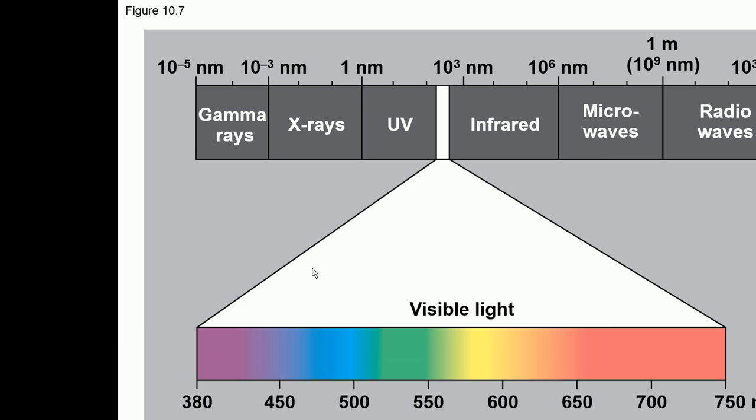The visible range goes from 380 to 750 nanometers. It is the visible light which is taken by the plants, and that light energy in the visible range of the spectrum is used for the process of photosynthesis.